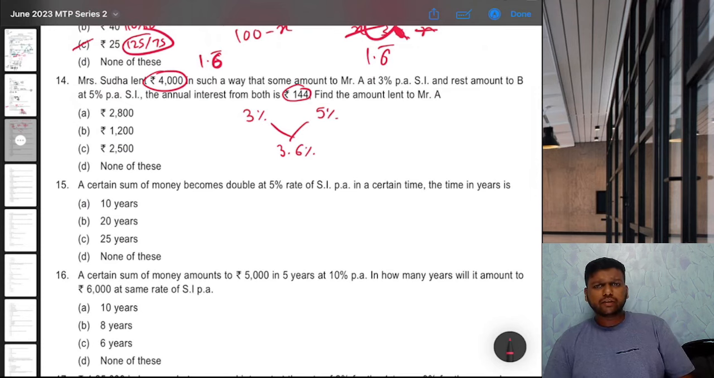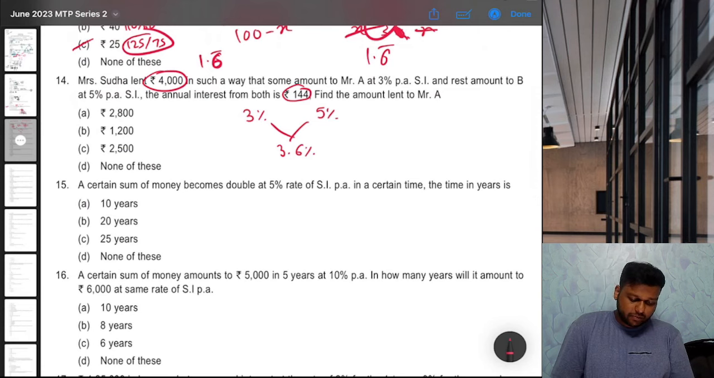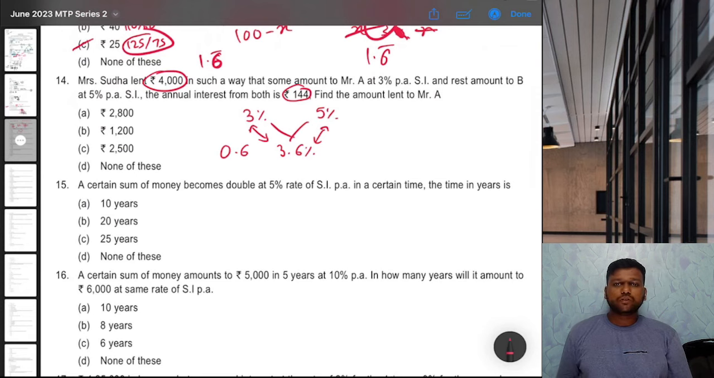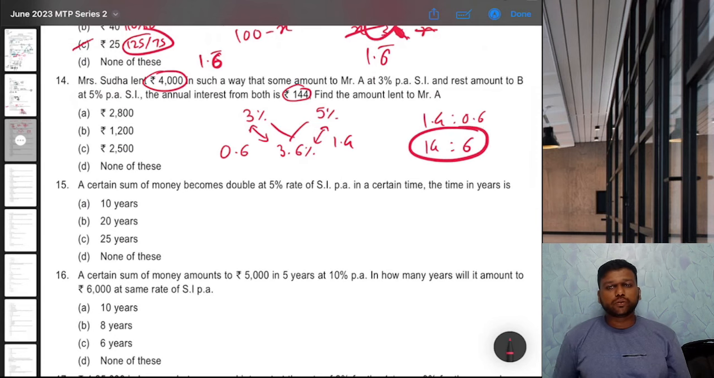But how do you do it? There is a very simple way. If you want to find the ratio of the amounts, then what you can do is just take the difference. What is the difference between these two? 0.6. What is the difference between these two? 5 minus 3.6 is 1.4. Okay. Then reverse that difference. 1.4 is to 0.6. That is your ratio. Or 14 is to 6. That is your ratio. That means 4,000 rupees are divided in the ratio of 14 is to 6 to A